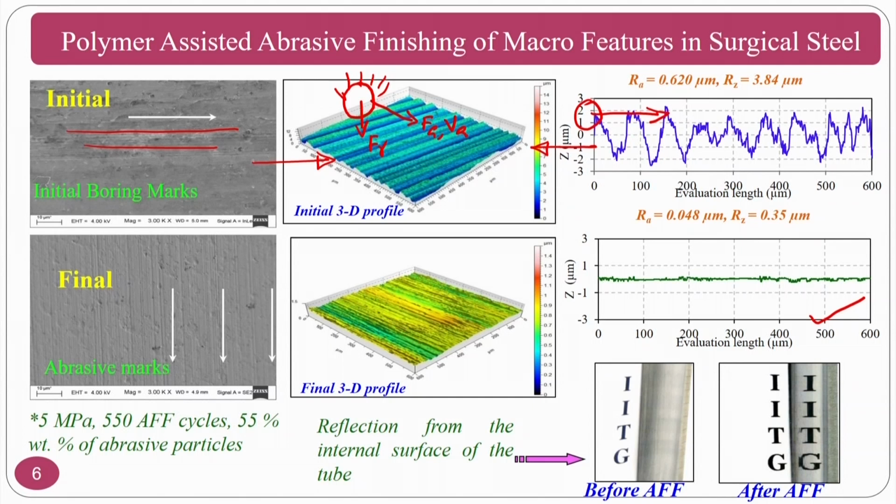If somebody wants to know about these details, they can go through the paper. This is a paper published by Dr. Sachin Singh and Dr. Ravi Shankar from IIT Guwahati. So, more details can be known from that particular paper. At the same time, you can see here, after polishing, this refers to this one, and this surface refers to this one, and this refers to this one. That is the importance of finishing.